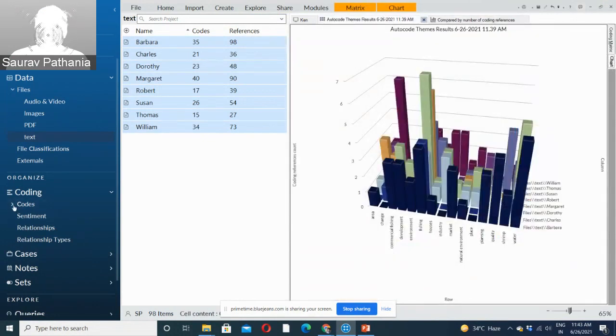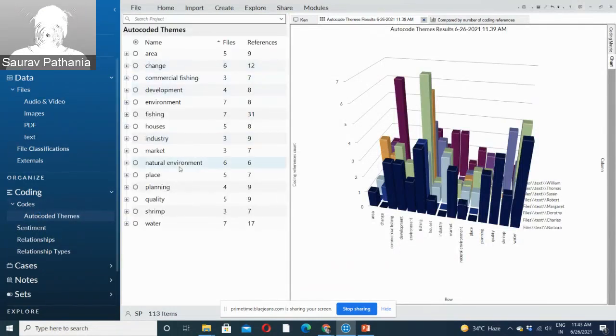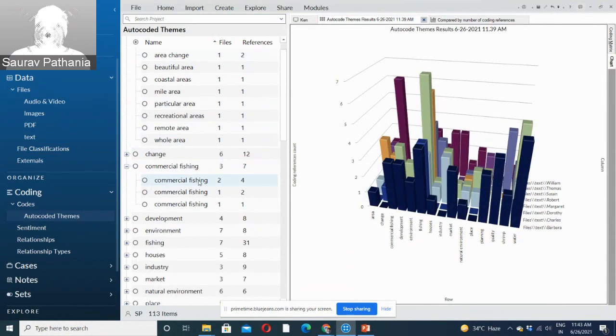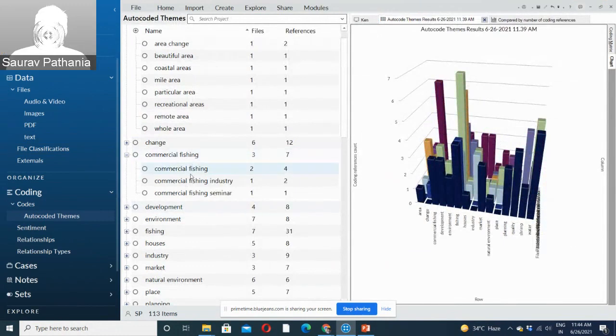And as I said, all of our codes get saved under auto-coded themes. So the themes have been saved here. You can see here, right? So these are all the themes. If you want to check, say, commercial phishing, and under commercial phishing there's a commercial phishing industry also, right? There are two references coming from one person only. If you want to see those references, you just need to click on it. It will show you where this data is coming from.